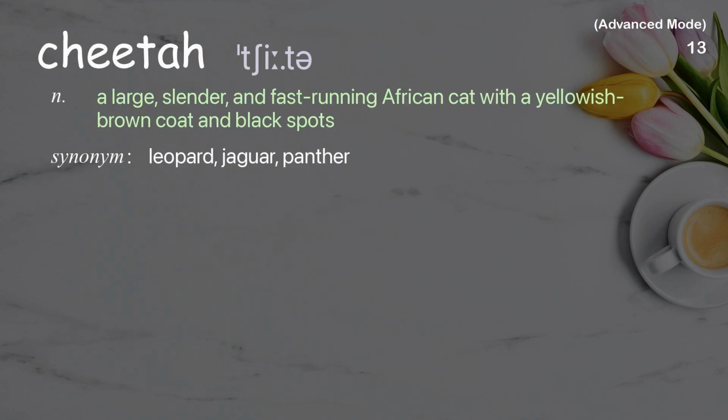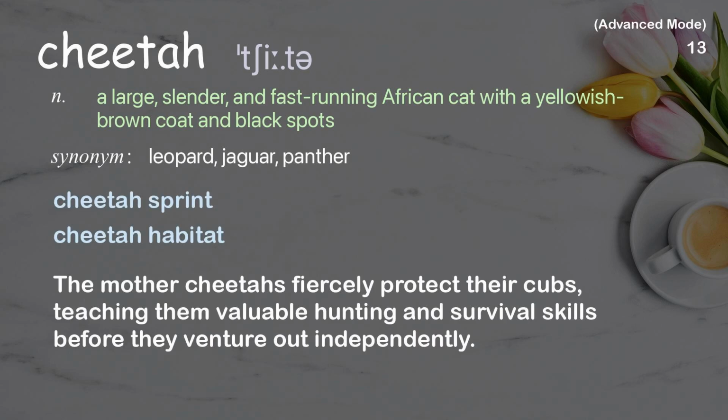Cheetah. A large, slender, and fast-running African cat with a yellowish-brown coat and black spots. Examples: Cheetah sprint, cheetah habitat. The mother cheetahs fiercely protect their cubs, teaching them valuable hunting and survival skills before they venture out independently.